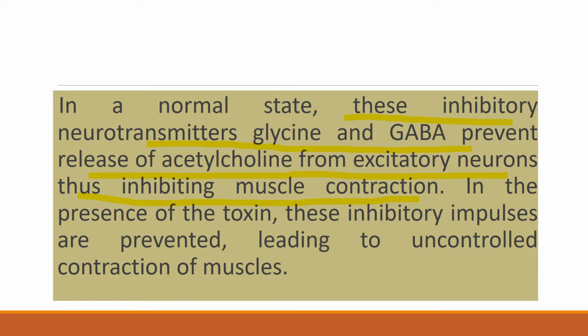So inhibitory neurotransmitter is less and excitatory neurotransmitter is in excess quantity. Acetylcholine action will be more, thus causing uncontrolled contraction of muscle.